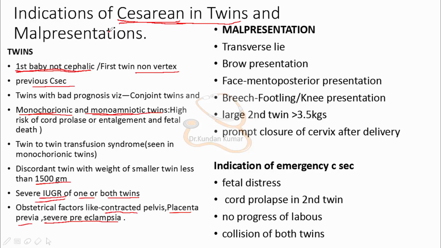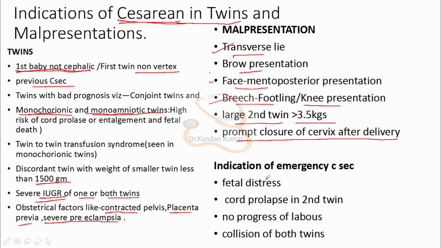About malpresentation: if there is transverse lie, brow presentation, face, mento-posterior presentation, breech footling, knee presentation, if the second twin is large, more than 3.5 kilograms, or prompt closure of the cervix after delivery, then in these cases we do cesarean section. These all are malpresentations, so in the case of malpresentation, we do cesarean section.